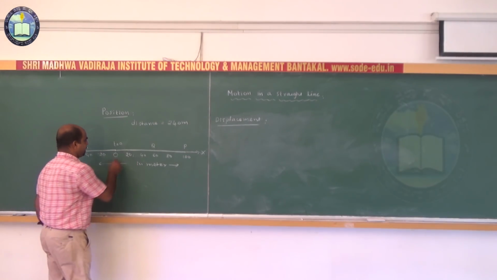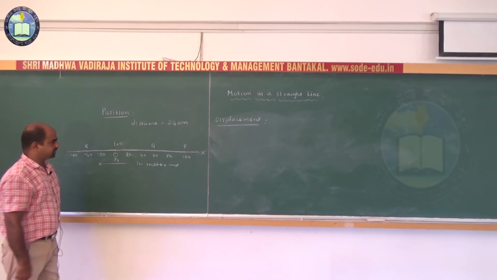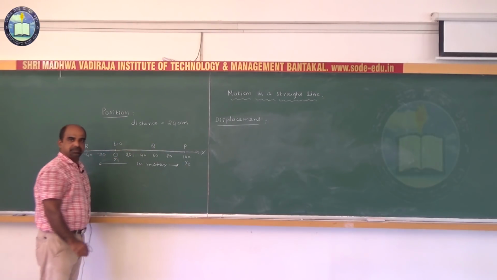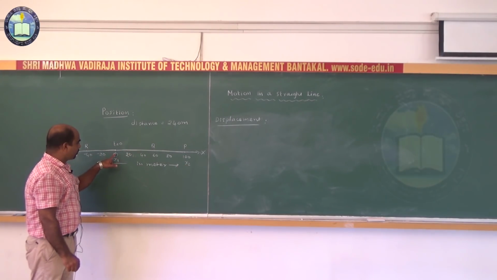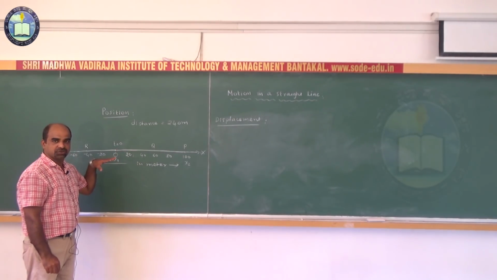Say the initial position is x1, and P is position x2. As the body moves from O to P, displacement is given by x2 minus x1.